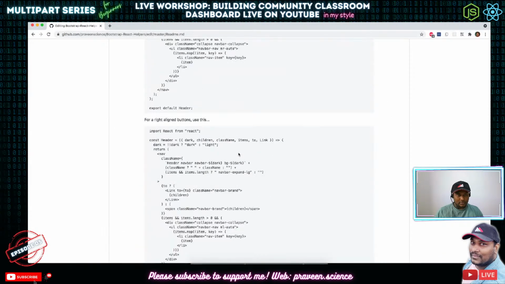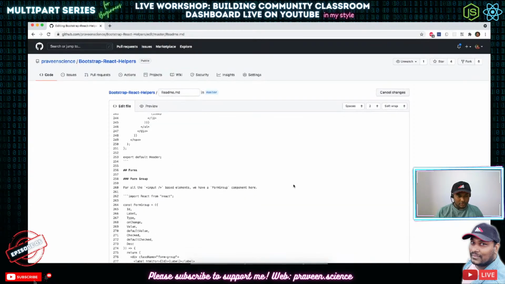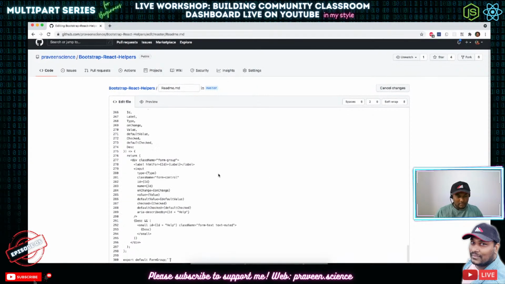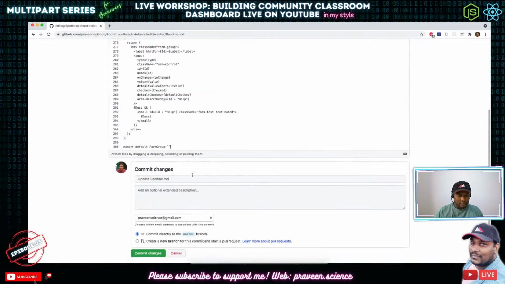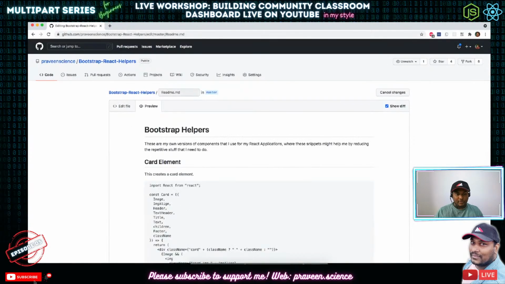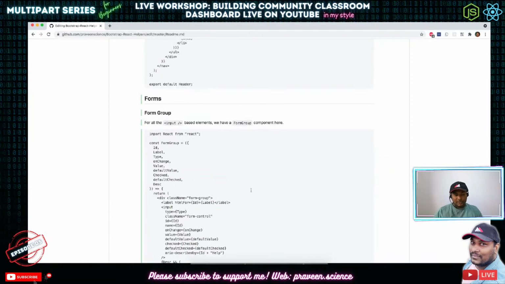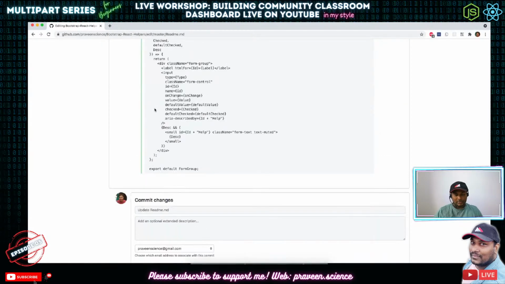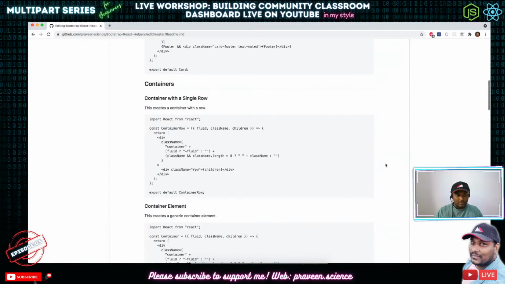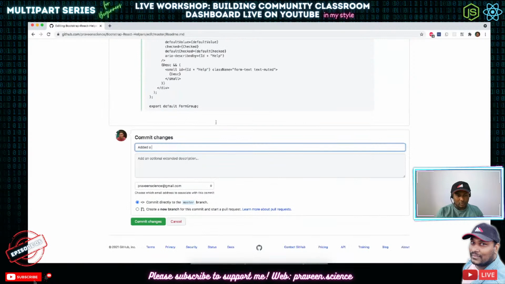Okay, so this is not the right way to do this. Sorry about that. I should be using React and should be putting an enter here. So right. If we go down, we can see that for all the input based elements, we are using this one. Okay, so this provides a form group component. Added a form group component.